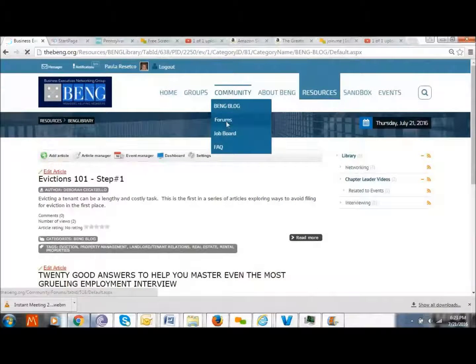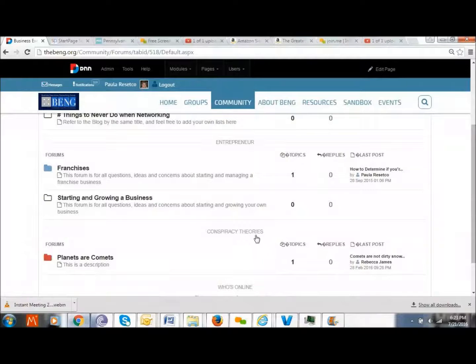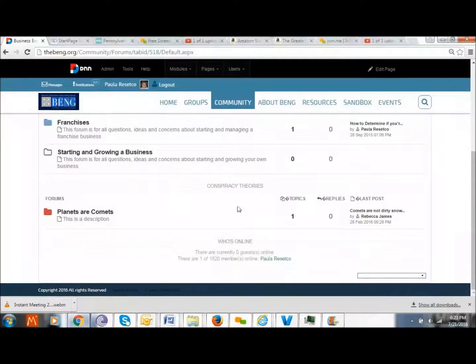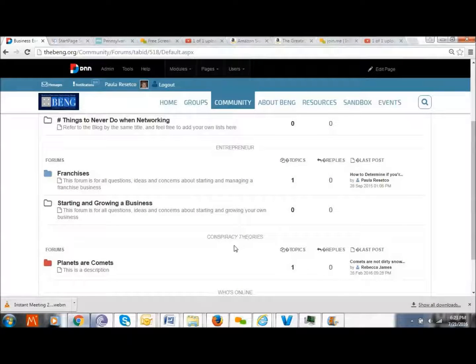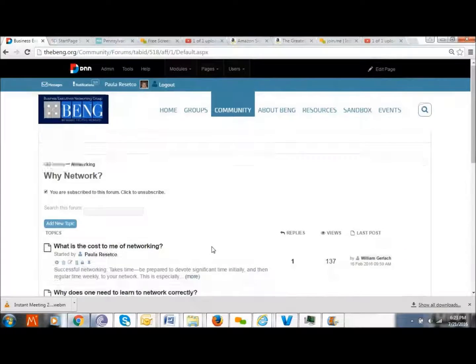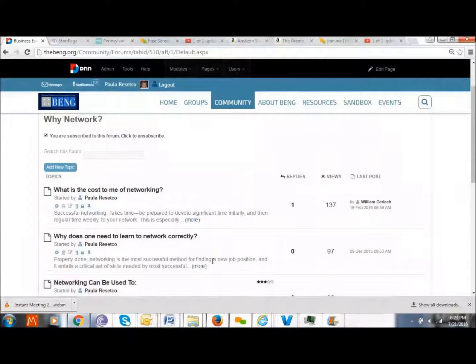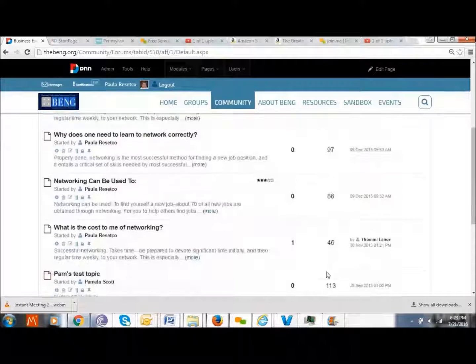The final communication mechanism under community is a forum, another way of starting and continuing a conversation. These are the forums: networking, entrepreneurship. I have a conspiracy theories one here. Planets are comments. Basically, I keep expecting someone to demand that it go off. And this should be BENG related. But if you're interested in commenting on a particular forum, these are the actual postings within that. What is the cost of me to network... basically these are many. Hey, people are actually viewing them. I'm impressed.